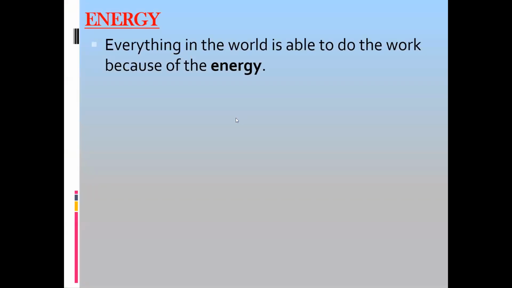So how do we define energy? Energy is the ability to do work. And what is work?